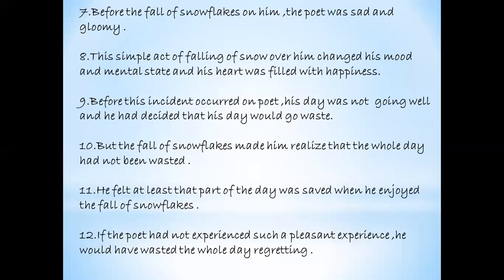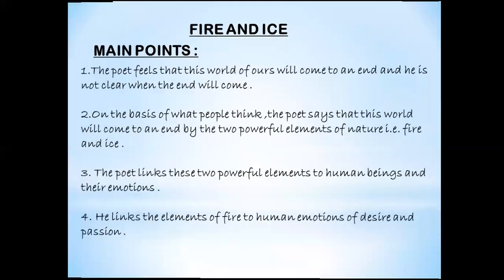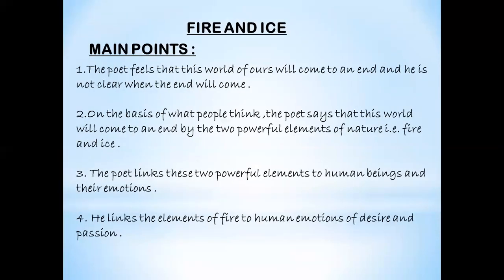I hope it's clear. And now let us revise the next poem, Fire and Ice. The main points, quickly, we will see here. The poet feels that this world of ours will come to an end, and he is not clear when the end will come. So here in the second poem, the same poet, Robert Frost, feels that this world of ours is going to come to an end, but he never knows. He's not clear when the end will come.